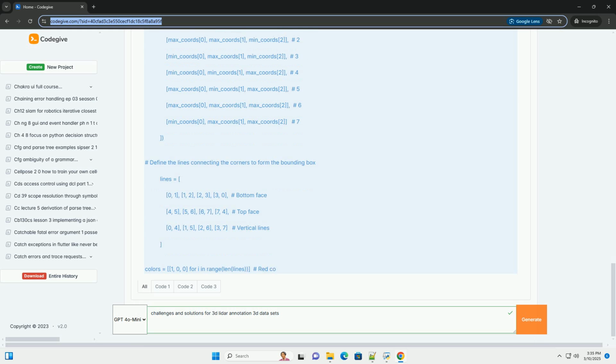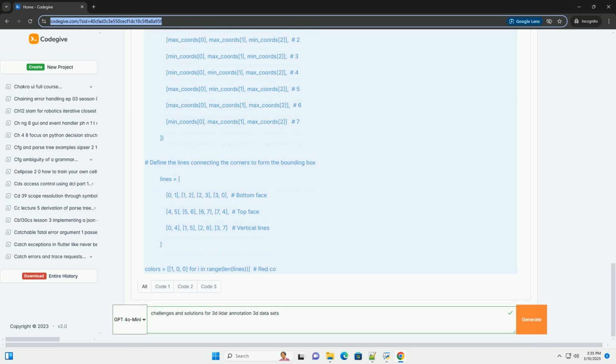Careful annotation guidelines: establish clear annotation guidelines for dealing with occlusions. For example, define a threshold for the percentage of an object that must be visible to be labeled. Perspective manipulation: allow annotators to rotate and view the scene from different angles, making it easier to discern partially occluded objects. 4.